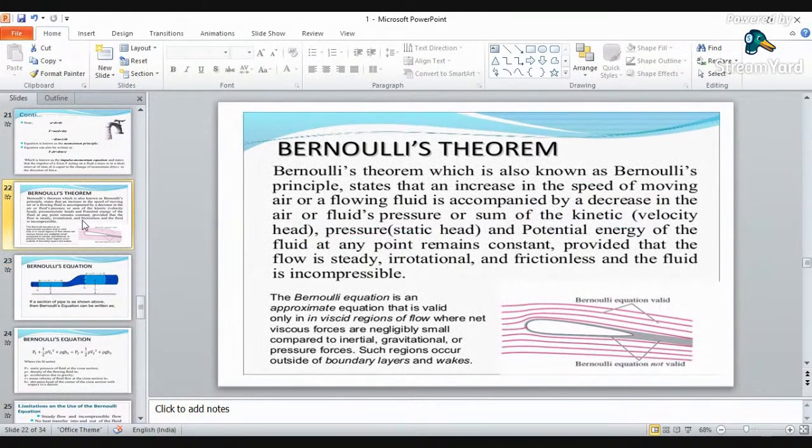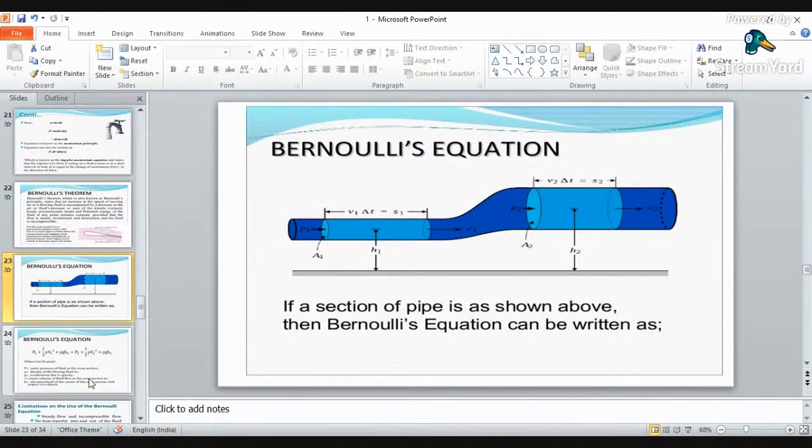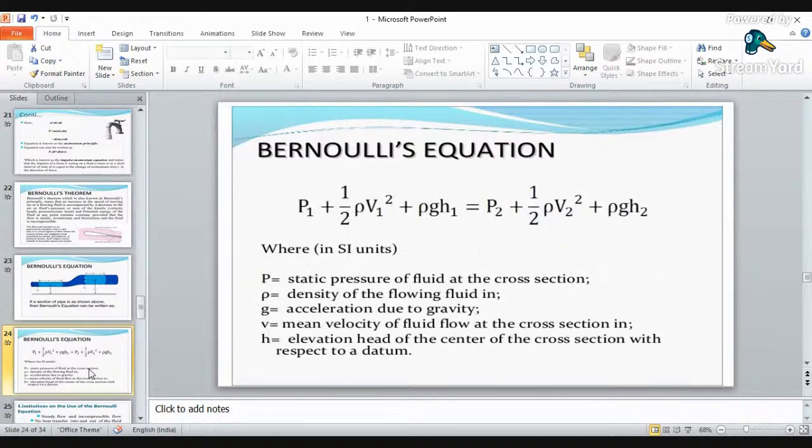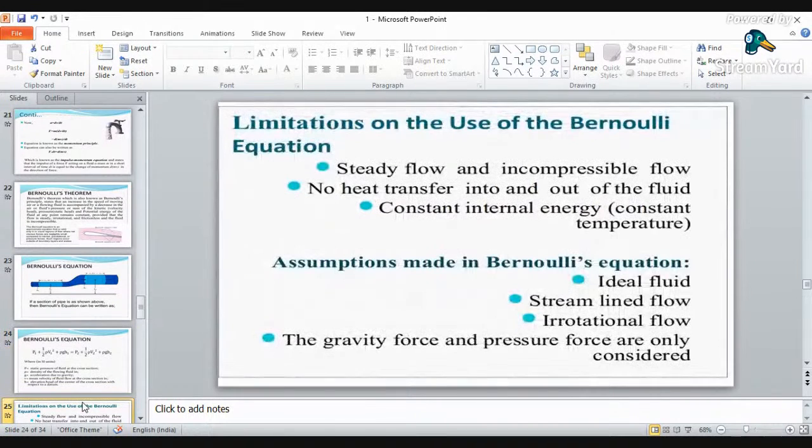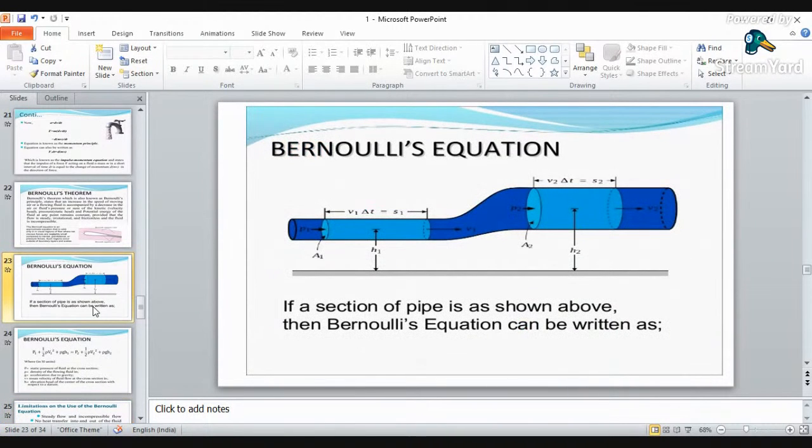Before that, we have seen the continuity equation. The continuity equation is based on the principle of the law of conservation of mass. Just keep in mind, Bernoulli's theorem is based on the principle of the law of conservation of energy. What is Bernoulli's theorem? Bernoulli's theorem says that for a steady, incompressible, irrotational, streamlined flow, the total energy at any two sections must be equal.